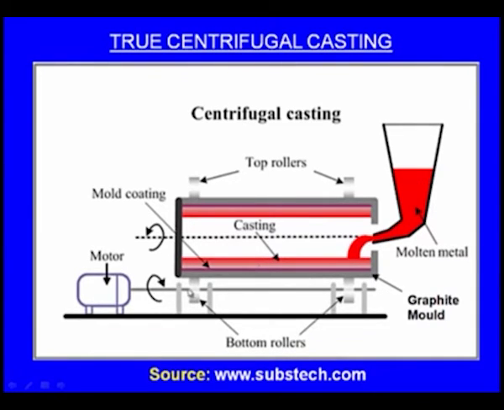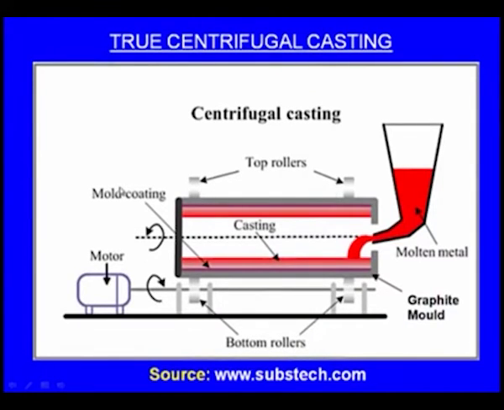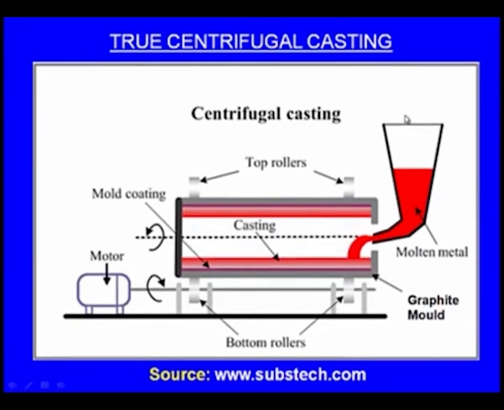So this will be supported on the wheels, bottom rollers. Here you can see these are the rollers. In fact, the rollers will be there on the top also. And as the motor, here we can see a motor, is rotating, the rollers will be rotating, and because of that this cylindrical graphite mold will be rotating. When it is rotating, the molten metal is slowly poured into the graphite mold, and gradually the speed of the mold will be increased and the molten metal keeps on coming inside.